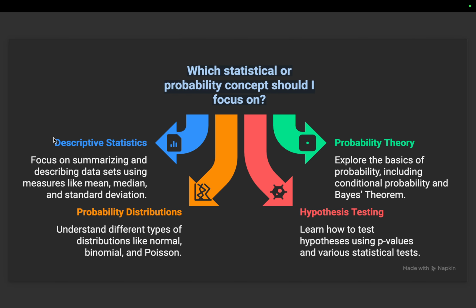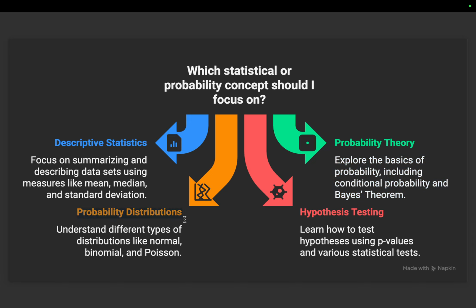Now, the next part is what we have to study first. First, we have to focus on statistics. After cloud, the next topic that we will focus on is statistics and probability. In descriptive statistics, we will focus mainly on measures of central tendency like mean, median, and mode, and then we will study standard deviation, outlier detection, and the interquartile range. Then we will study probability, including conditional probability and Bayes' theorem, and we will also study how we can implement these in Python.